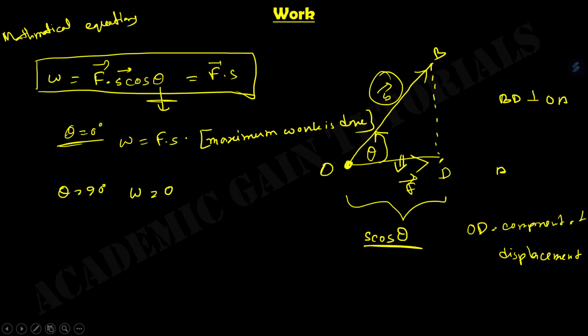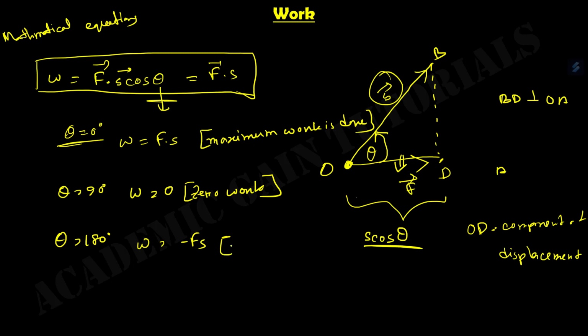So when two vectors are perpendicular to each other, meaning force and displacement are perpendicular, our work is 0. That means no work or zero work has been done. And when theta equals 180 degree, then our W is minus Fs, because we know cos 180 degree means minus 1. So that is minimum work.